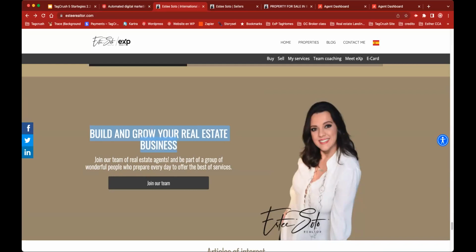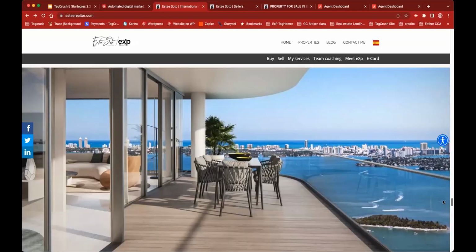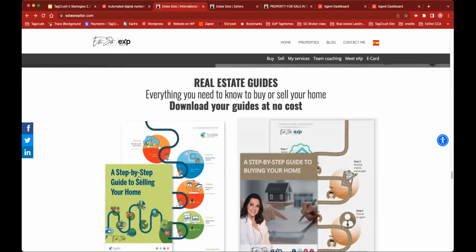If you are an interior designer, you can have a landing page to promote all your interior design services and promote it on your homepage. You can customize the page as much as you want and make it fit your needs. And that's the beauty of our site, that it will match whatever it is that you want to do. Let's take a look at how the download pages work.